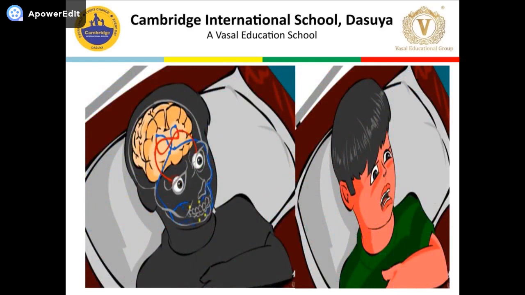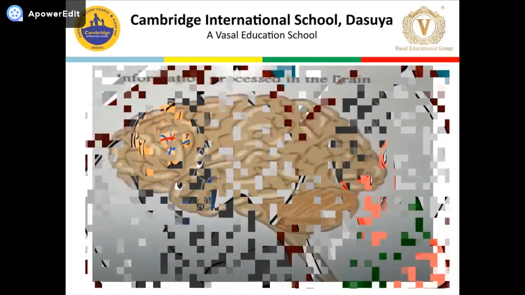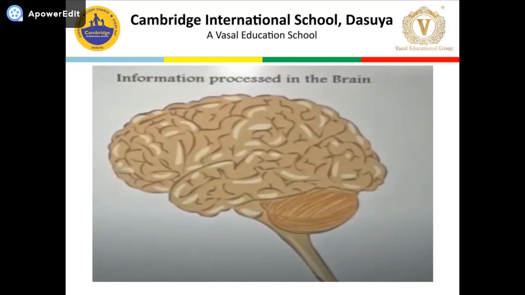Impulses are carried to the brain and processed information is coming back to the facial muscles, causing the change in expression. Now processed information is also carried to the different muscles in the body, enabling him to run away from the room. So information is processed in the brain, and processed information is transferred to the different parts of the body via neurons.